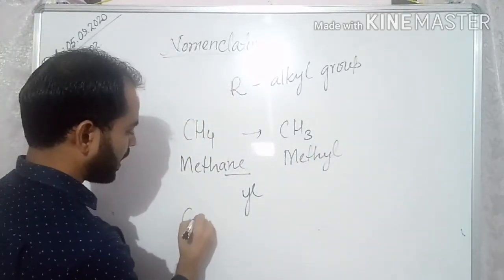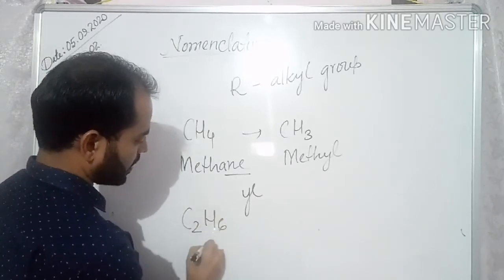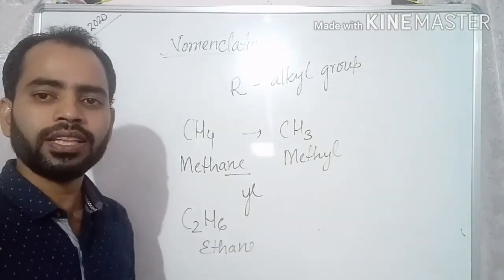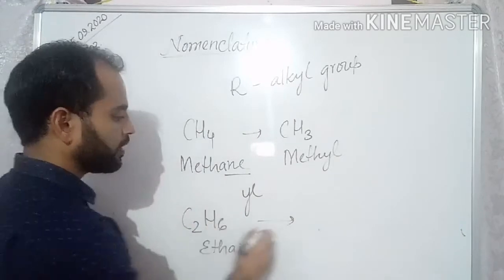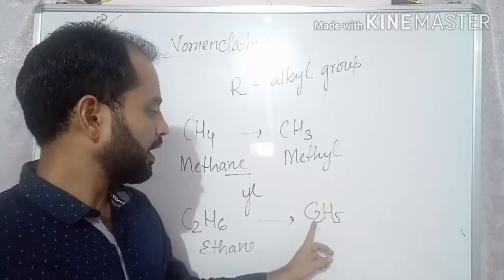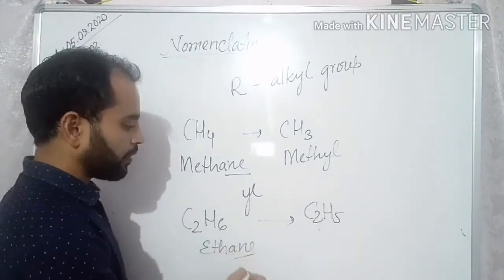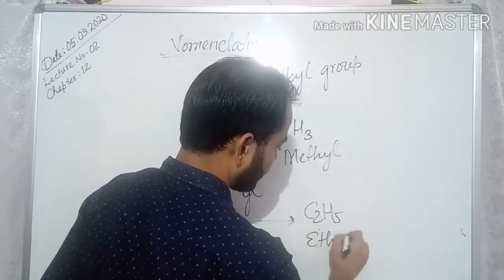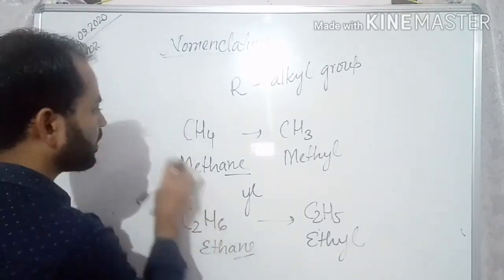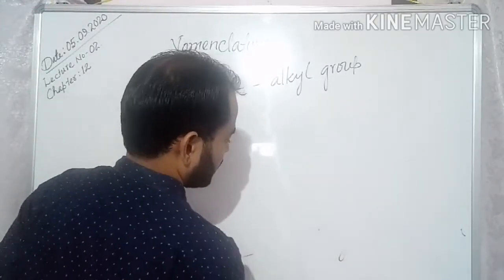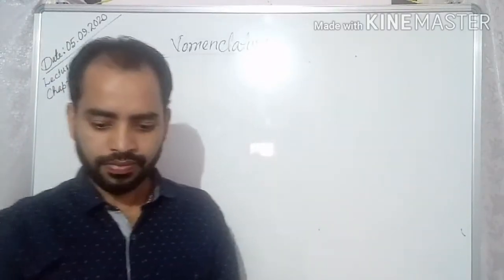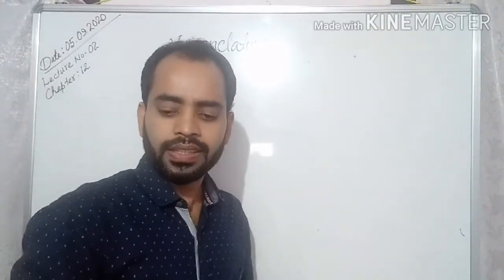Similarly, suppose you have C2H6, the ethane molecule. If you remove one hydrogen, it becomes C2H5. What will be the name of this alkyl group? If you replace ane by yl, it becomes ethyl. Like this, you can have propyl, butyl, like this. Hope this one is clear to everyone. Okay, these things we have studied.